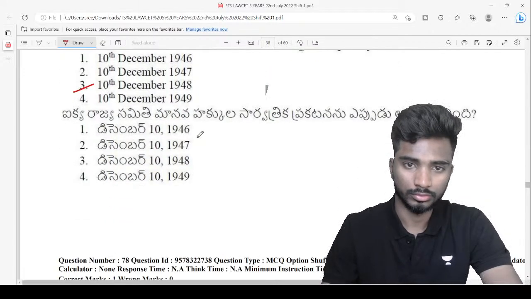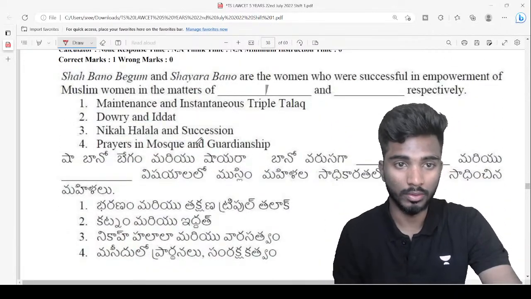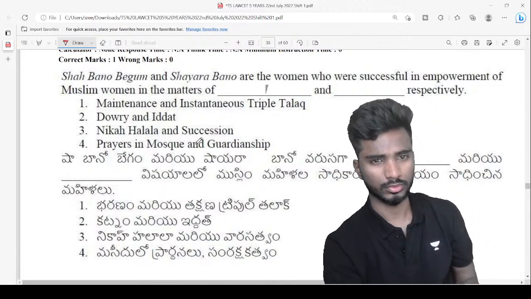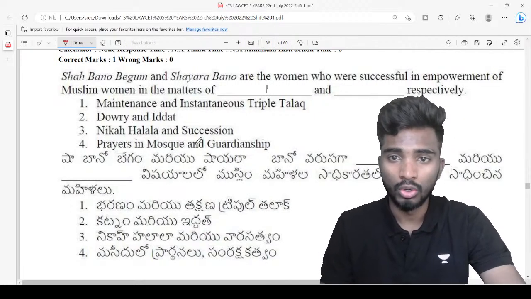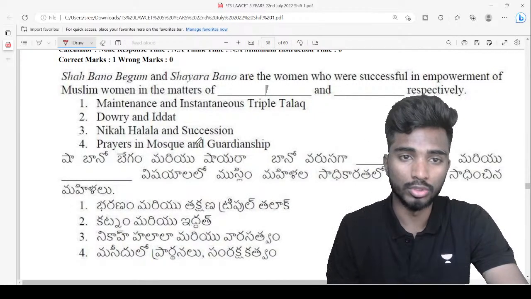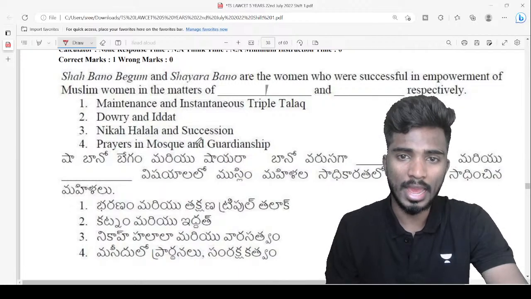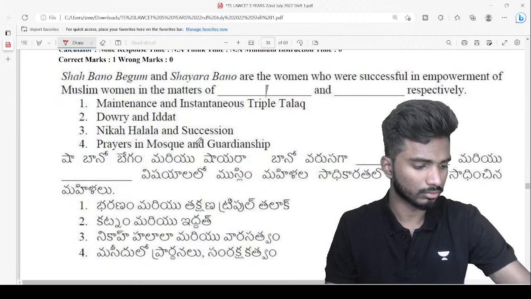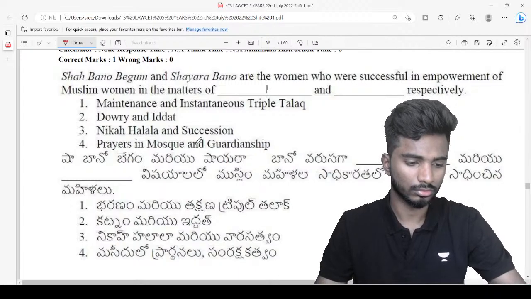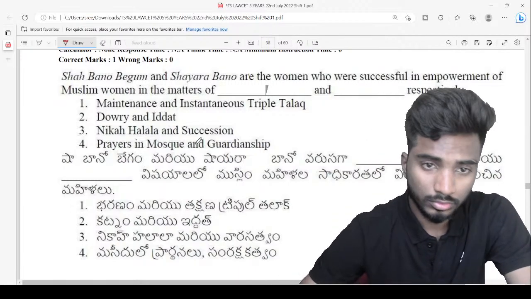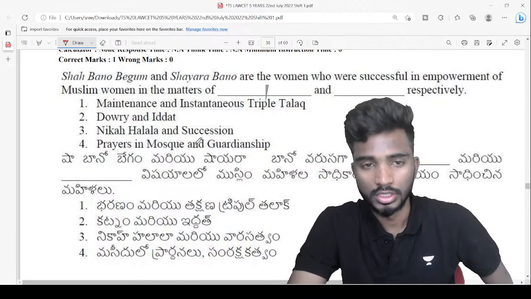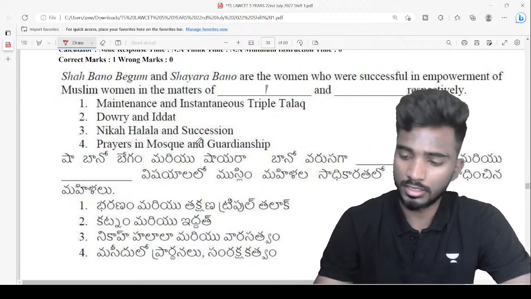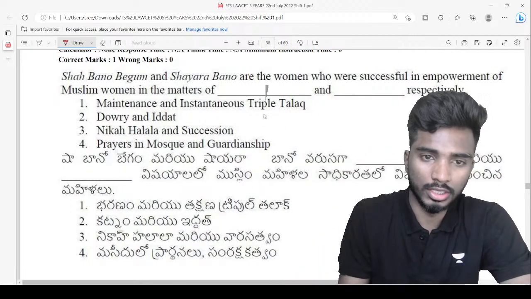Next, very important question. Shah Banu Begum and Shaira Banu are the women who were successful in empowerment of Muslim women in the matters of dash and dash respectively. Very easy questions, I would say. Very good Alpha, very good. Well done Nayak, Nidhi.